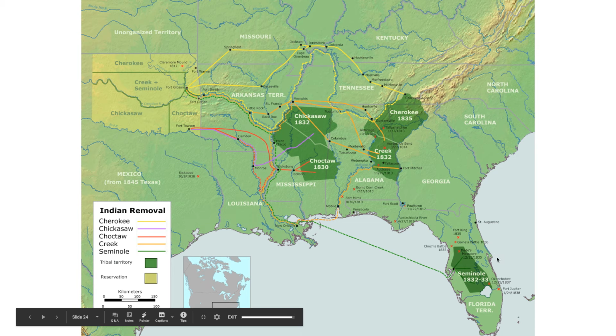So all of these different groups, and we're going to talk about the Cherokee next and then the Seminole, all these groups had to move into this one area. And you can see how in this one spot, those different groups are divided. You can see also the trails that they had to take and how far they had to travel in order to get to Indian Territory.